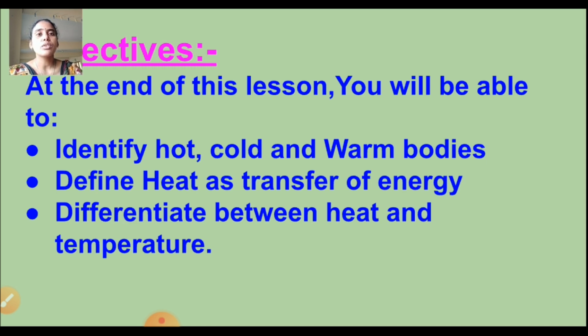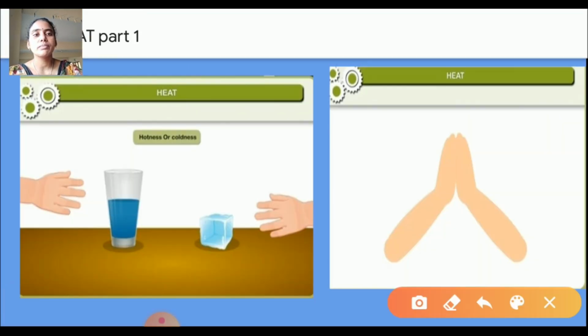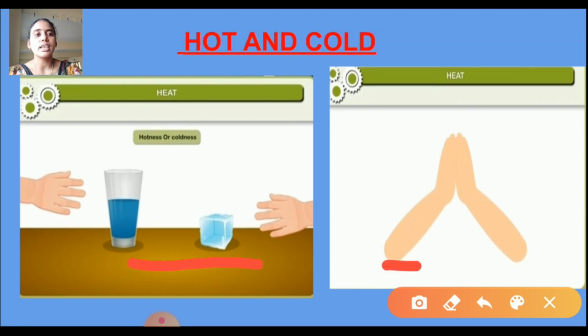Let us discuss hot and cold. See these two images. In the first image, this is a glass and this is an ice cube.